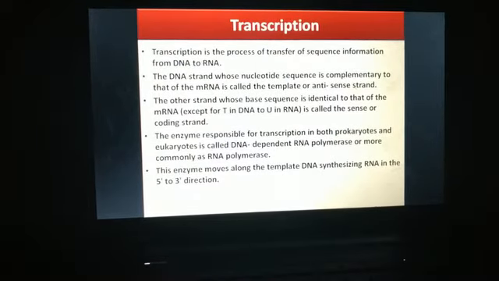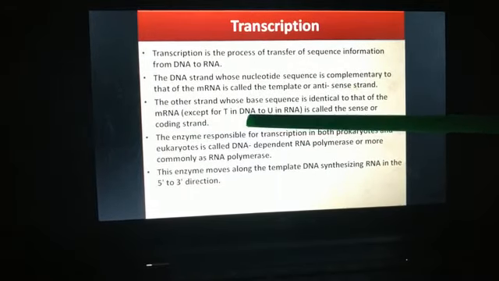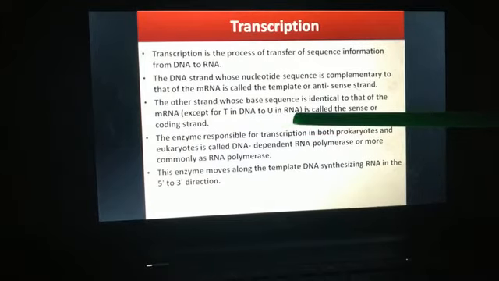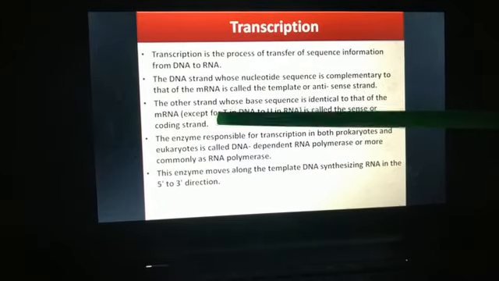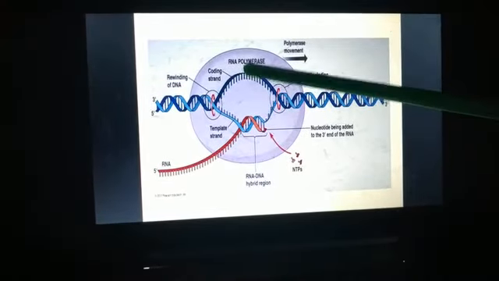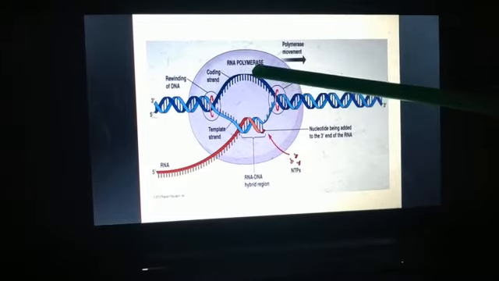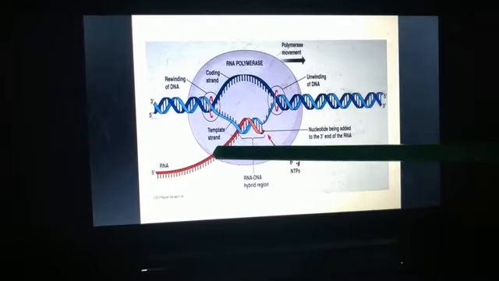The other strand whose sequence is identical to that of mRNA except for T in DNA to U in RNA is called sense or coding strand. So just now I have told you this strand is called coding strand or sense strand, but it does not code for anything.